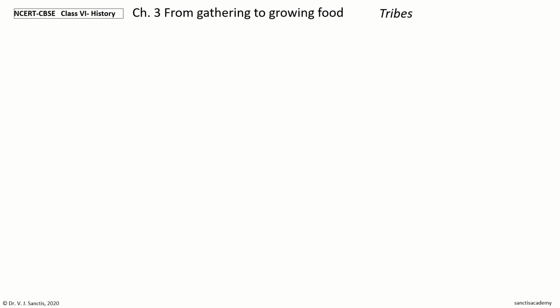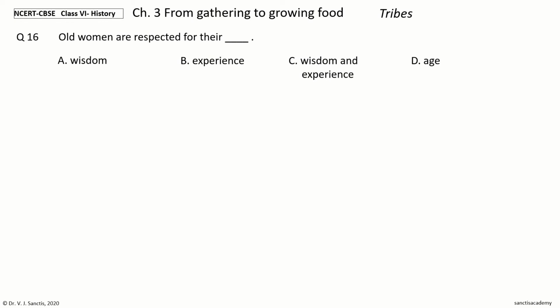Next question 16. Old women are respected for their dash. The options are wisdom, experience, wisdom and experience, age. Your time to choose. And the answer is wisdom and experience. So, old women are respected for their wisdom and experience.